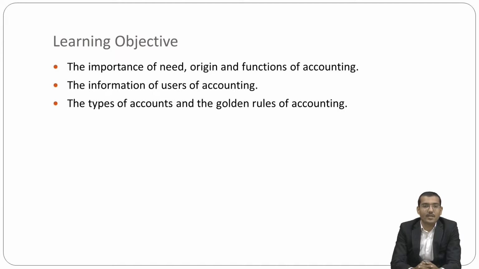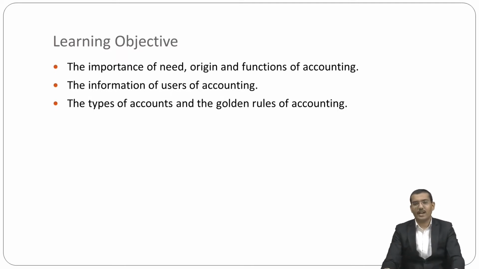First is the importance of the need, origin and function of accounting. Then, my dear friends, the information of the users of accounting, then the types of accounts and the golden rules of accounting. As you know, there are three main accounts and there are golden rules regarding accounting. So you have to learn this in an efficient manner, and these are the objectives of this particular subject.